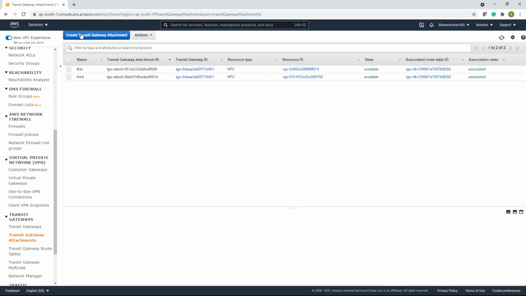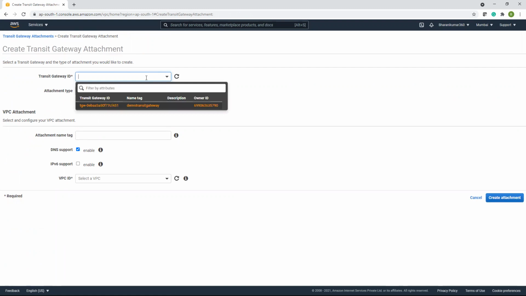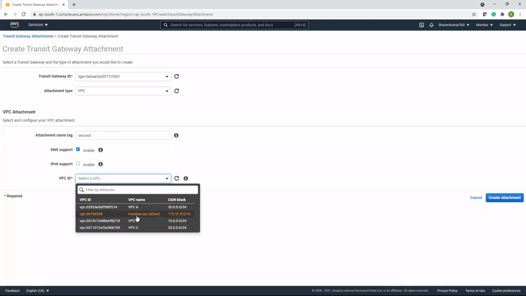So let's create a transit gateway attachment, type VPC, tag second. I think we have to attach VPC-B. We have attached VPC A and C. Now this is B.